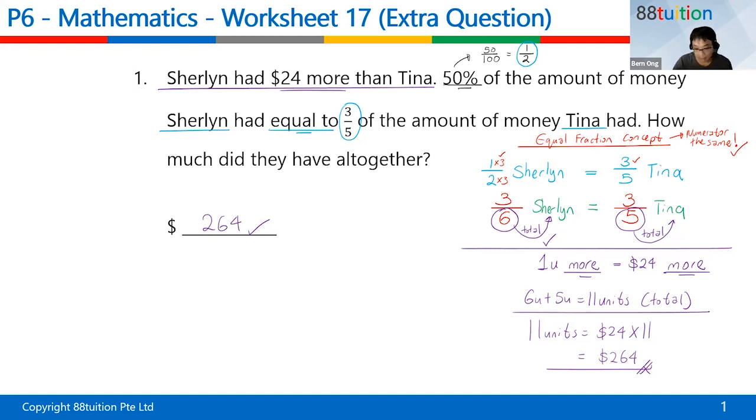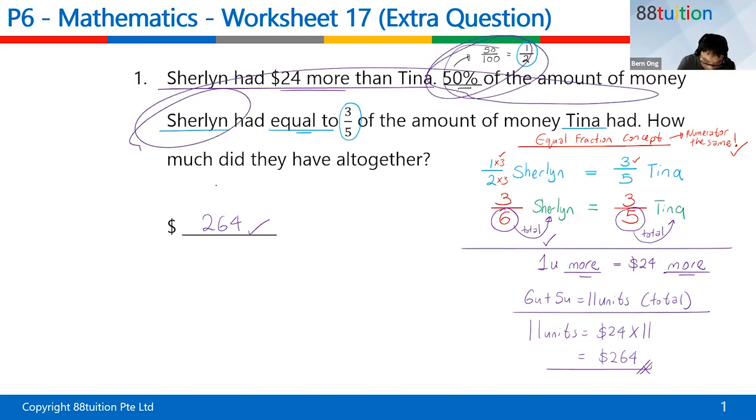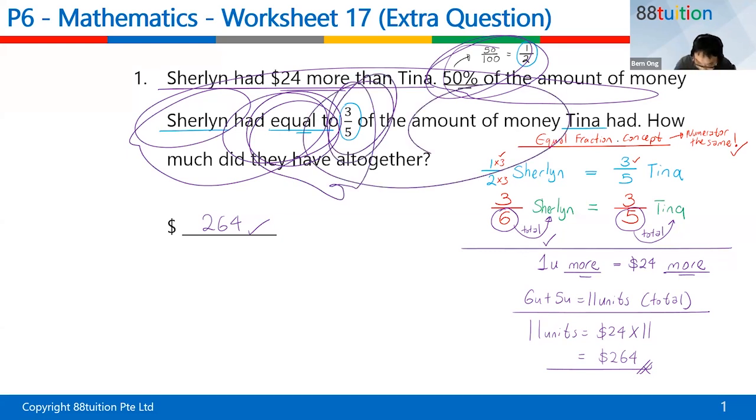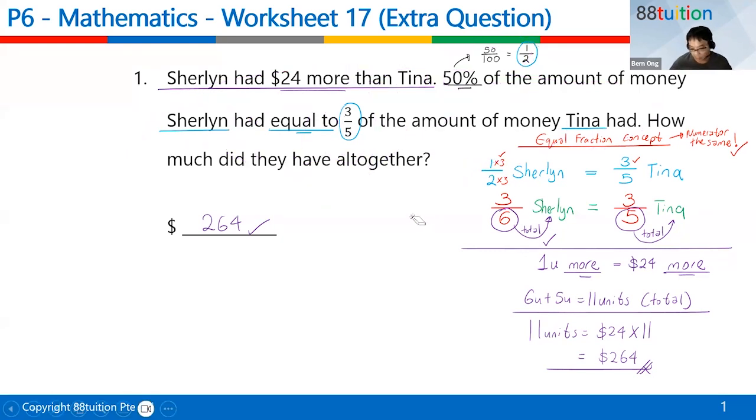Can you see, children, the equal fraction concept comes in very handy. You must know how to recognize them. How do you recognize them? As I say, a fraction of somebody is equal to, sometimes they will say it's the same as, a fraction of another somebody. Can you see or not? This is what I call the equal fraction concept.